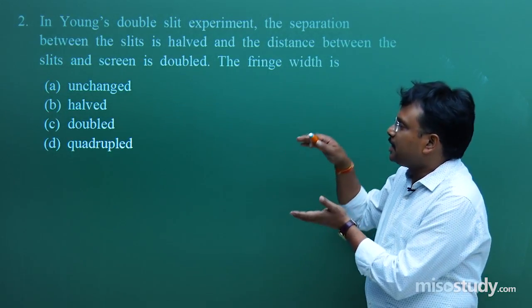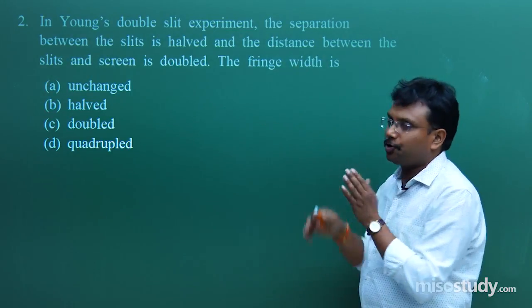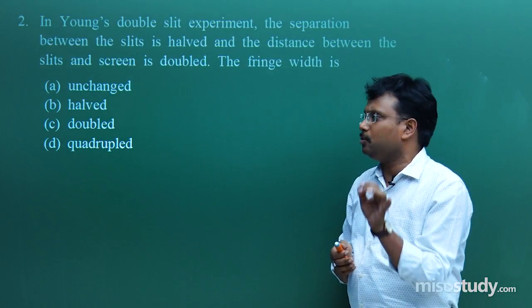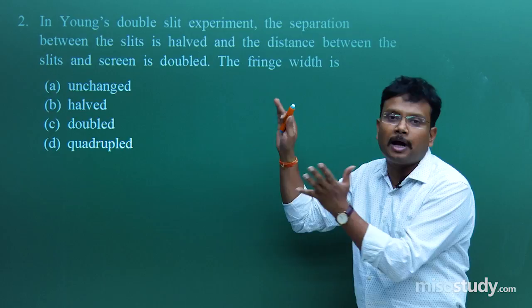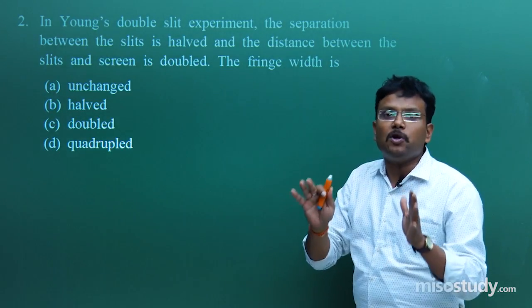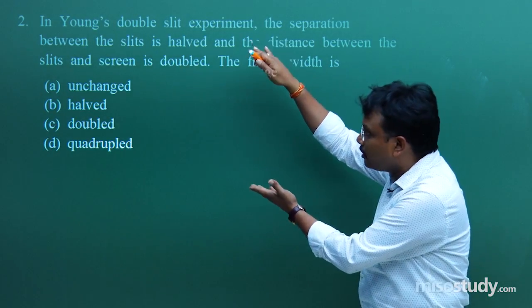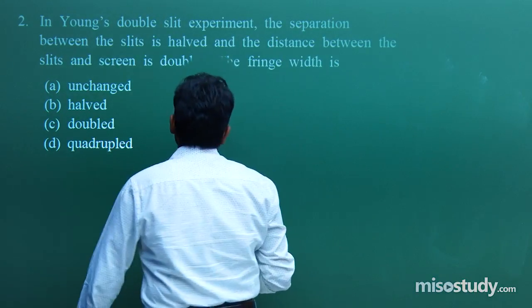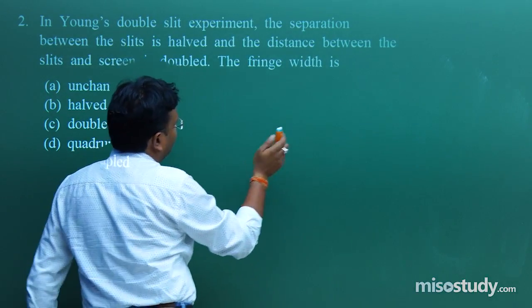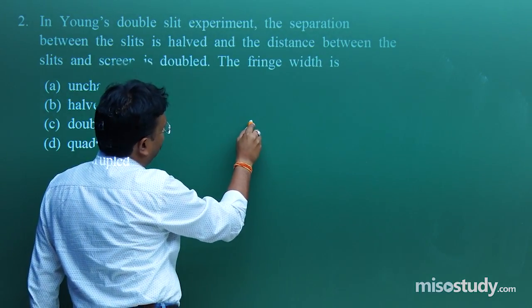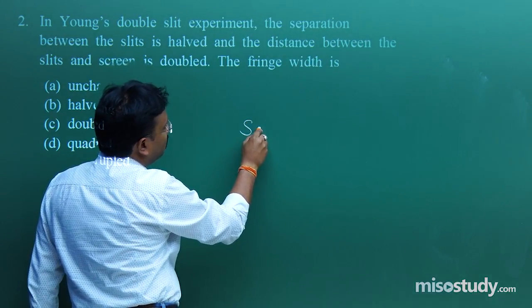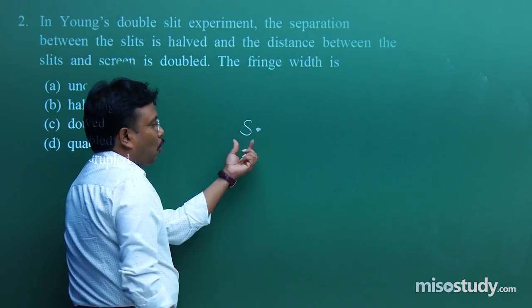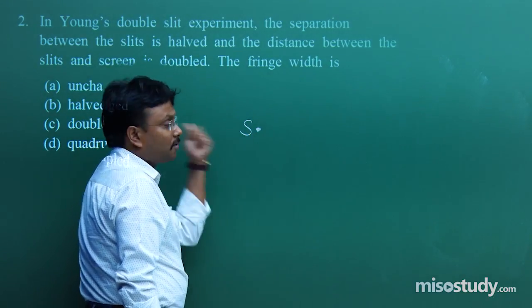Okay, just before jumping to the solution, let me quickly give you, for a few seconds, the basic idea of this Young's double slit experiment. Then I think it's going to be easier for you to understand. Try to recall what I used at the time of explanation. There is one source S, a light source.